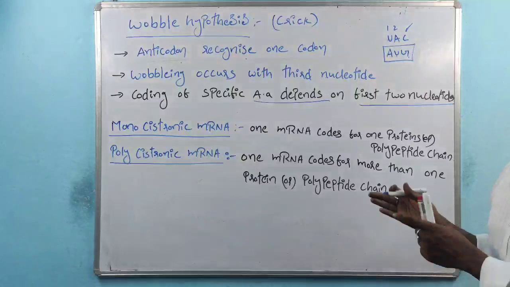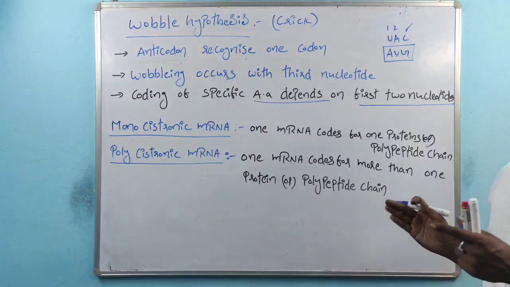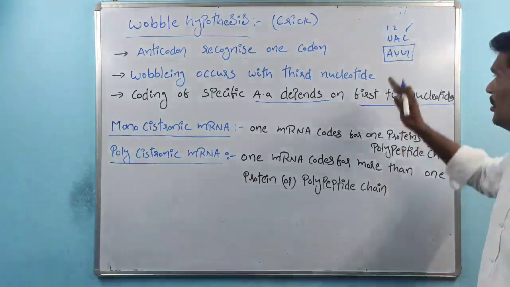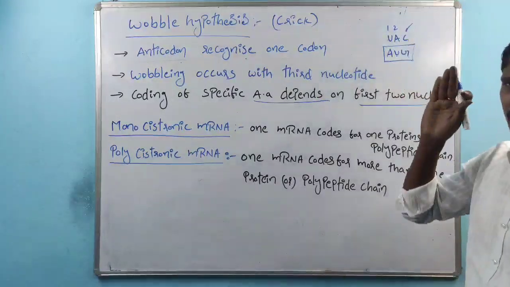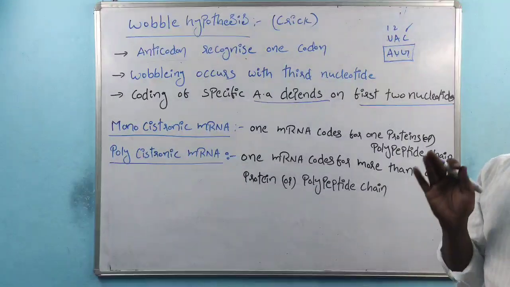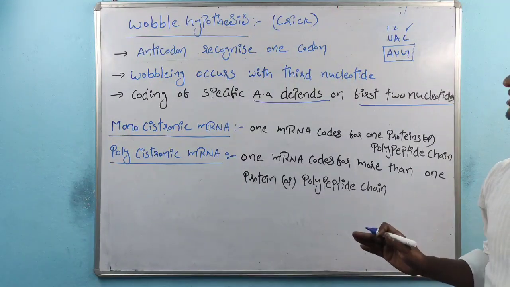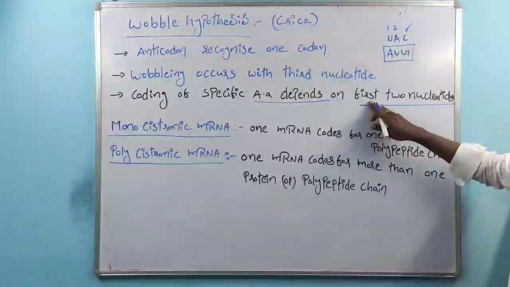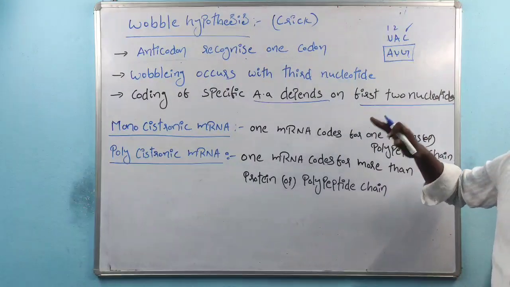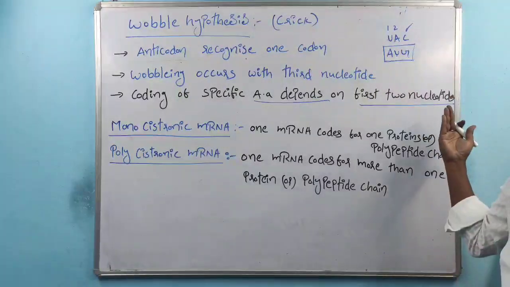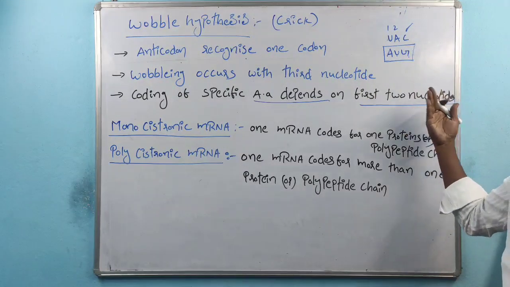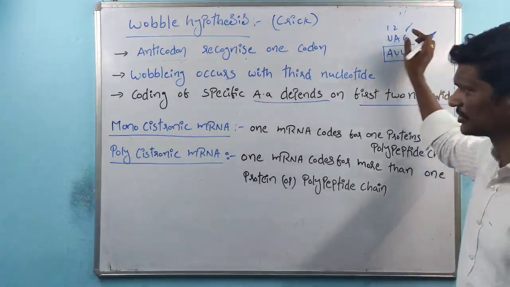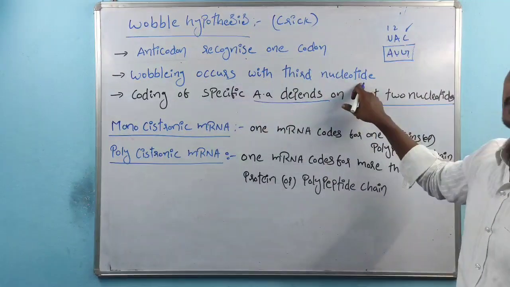The third nucleotide is not considered here. The third nucleotide is not specific to coding for any specific amino acid. Only the first and second nucleotides are very important to code for specific amino acids. That's the reason why wobbling occurs with the third nucleotide.